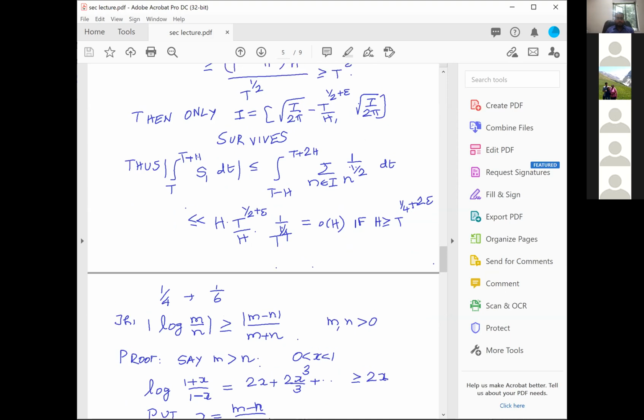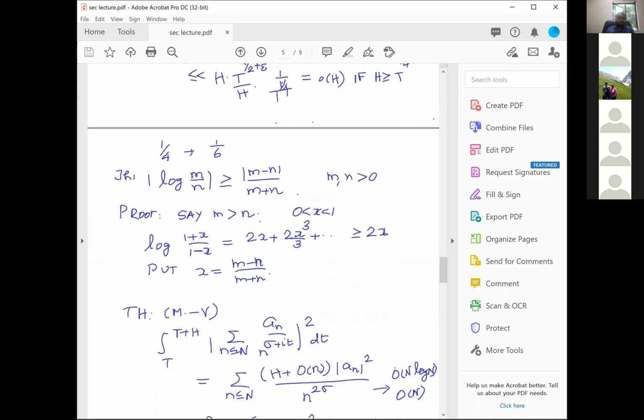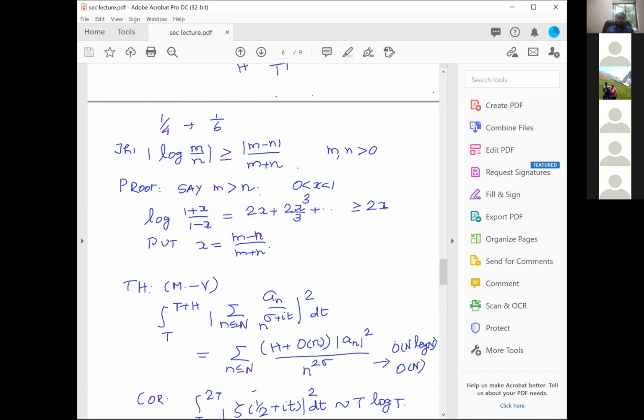Now I said that mod log m by n is bigger than or equal to m minus n by m plus n. Okay. How do I prove that statement? Let's say, for example, m is bigger than n.